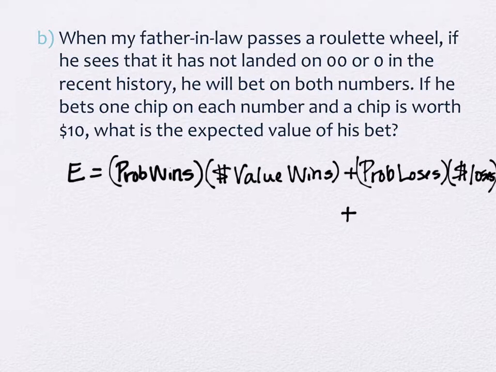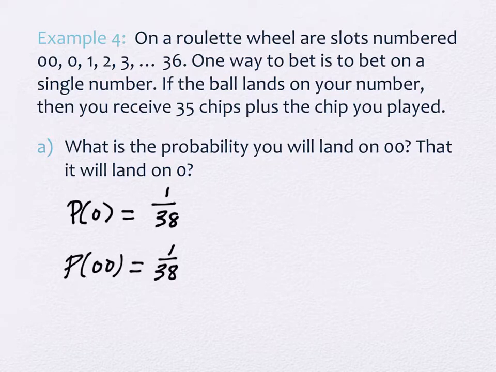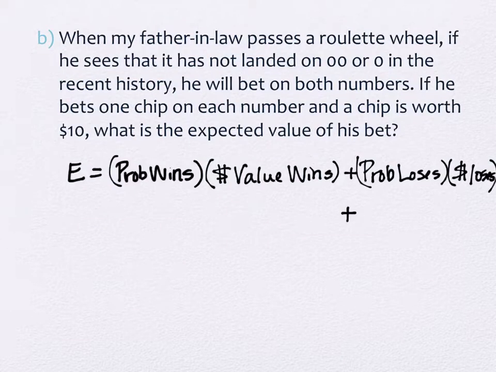He's bet 2 chips. He's bet them on the numbers 0 and 00, right? So he's got sort of double stakes in the game. I get that. But we talked about on the last problem the probability that it lands on 0, the probability that it lands on 00, and the probability that it lands on 0 or 00, which you guys told me was 2 out of 38. Everybody with me? So if there's a 2 out of 38 chance that he wins, what's the chance that he loses? 36 out of 38. So the probability he wins is 2 out of 38.